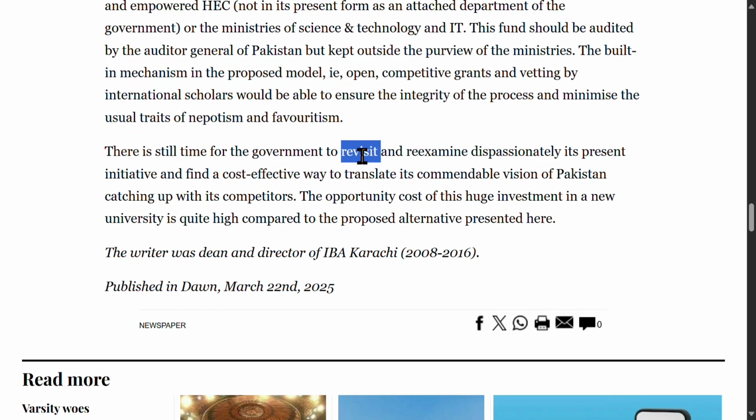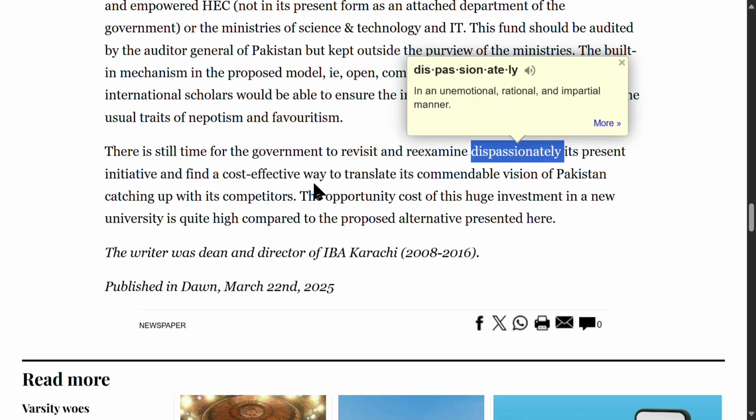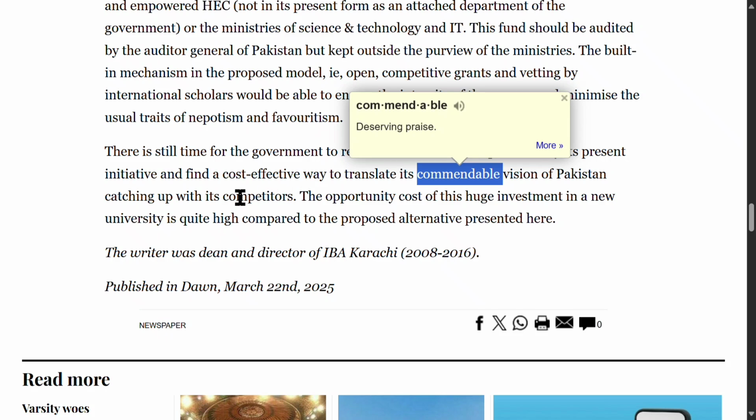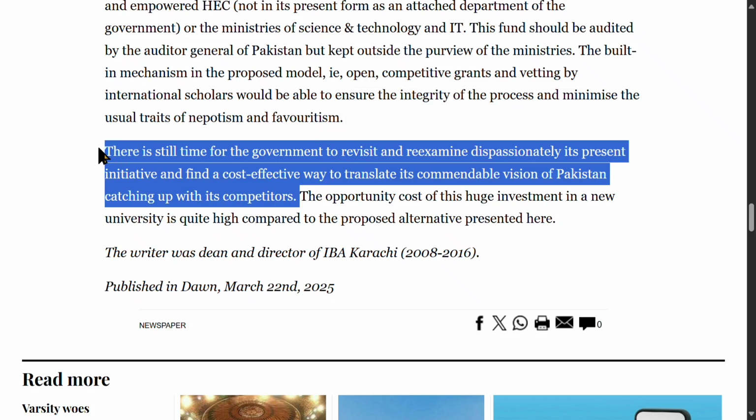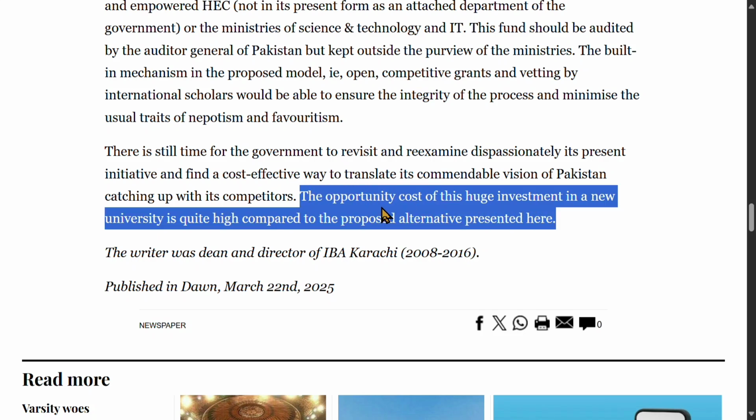There is still time for the government to revisit and re-examine dispassionately its present initiative and find a cost-effective way to translate its commendable vision of Pakistan catching up with its competitors. This sentence means that the government has an opportunity to reassess and improve its current plan in favor of a more economical alternative. The opportunity cost of this huge investment in a new university is quite high compared to the proposed alternative presented here. Opportunity cost means a loss of potential gain from other alternatives when one alternative is chosen. This sentence means that investing in a new university may yield fewer benefits than enhancing existing institutions through research funding.